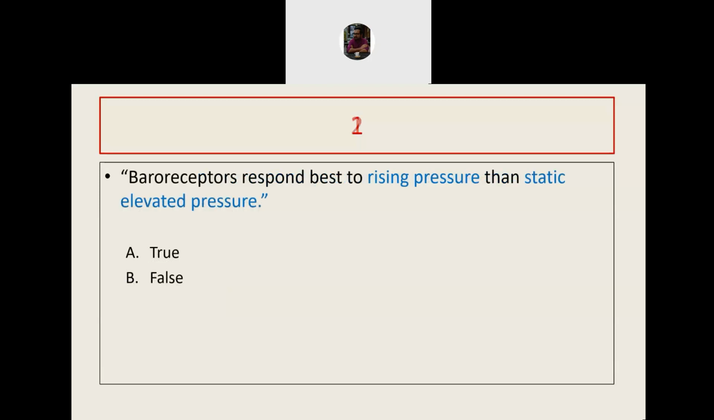Next question. There's a statement that baroreceptors respond best to rising pressure than static elevated pressure. That means if someone's pressure rises from 130 to 150 millimeter of mercury, that's rising pressure. And someone's blood pressure is at 150 millimeter of mercury for a number of days. So baroreceptors respond better to which one? So you answer A for true and B for the statement is false.